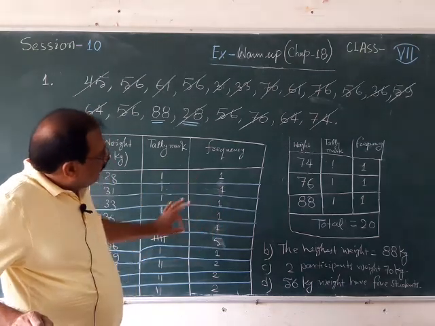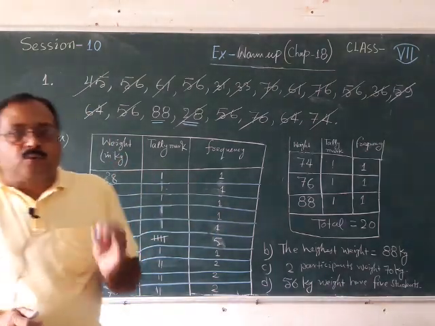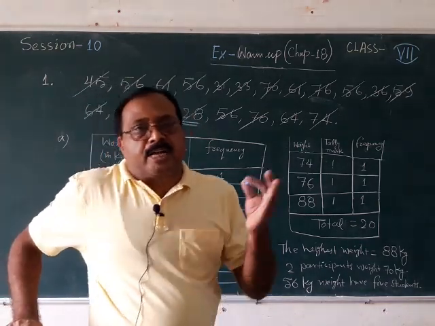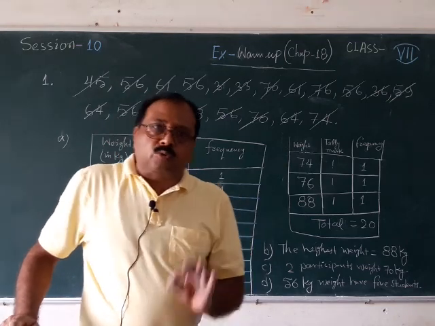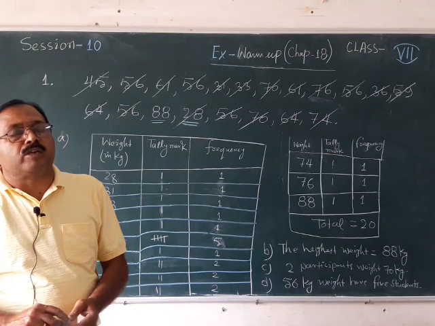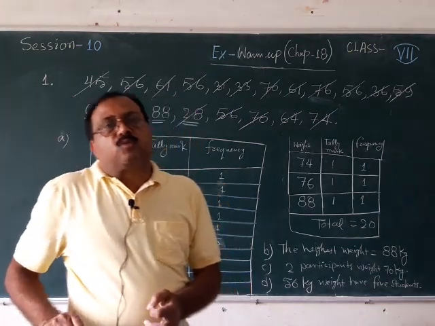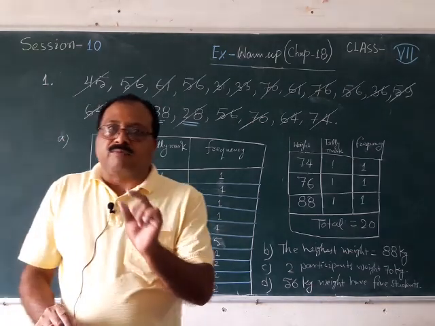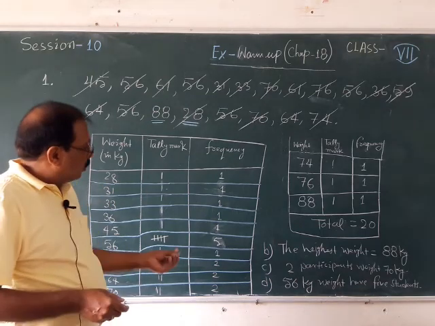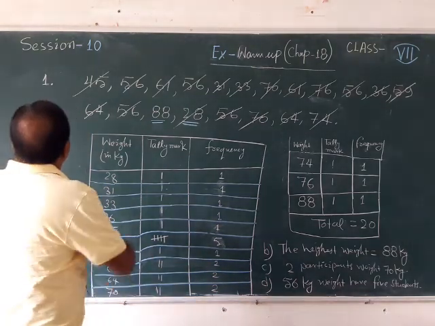So, you have seen it was just a revision of the frequency table which you have already done in class 6, in class 5. So, how to write the frequency table? Here only one thing is very important, when you are writing tally marks, take care that you make bunches of 5. Okay. I hope that this question you have understood. Now going to question number 2.